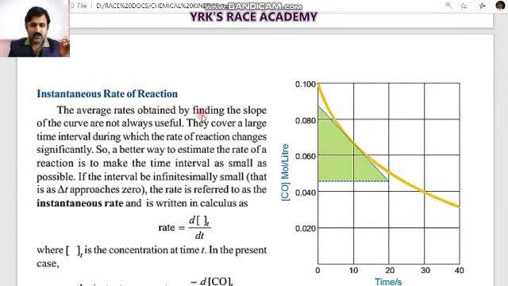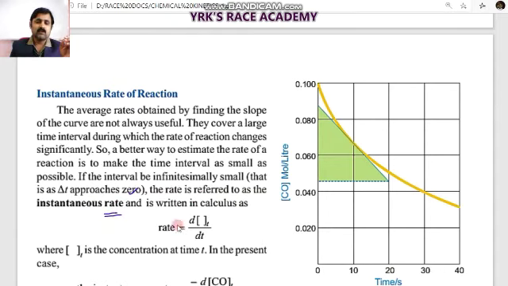So, a better way to estimate the rate of reaction is to make the time interval as small as possible. If the interval is infinitesimally small, as delta t approaches 0, the rate is referred to as the instantaneous rate of the reaction.